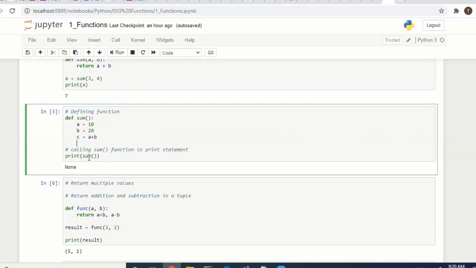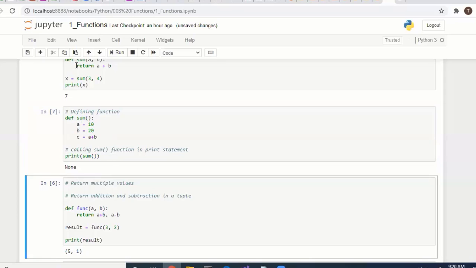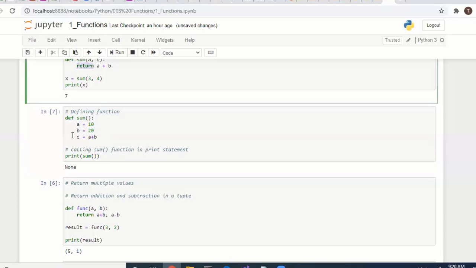But here the sum is returning None. Why? We are making the call, so it should return the total value, 30, right? Instead of 30 it returns None. Why? Because it doesn't have any return statement. A function doesn't return anything unless we specify it with the return keyword, and here there is no return keyword.